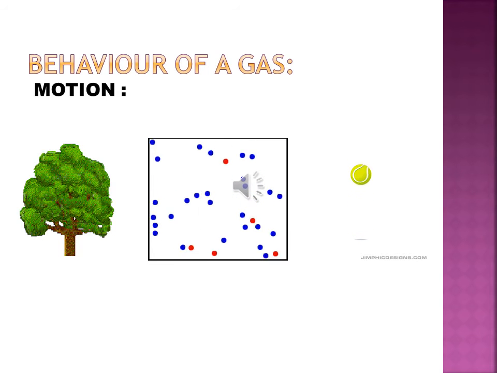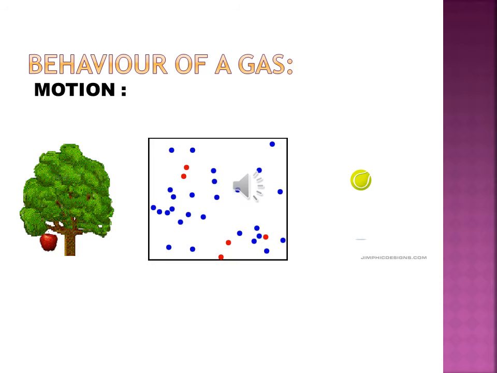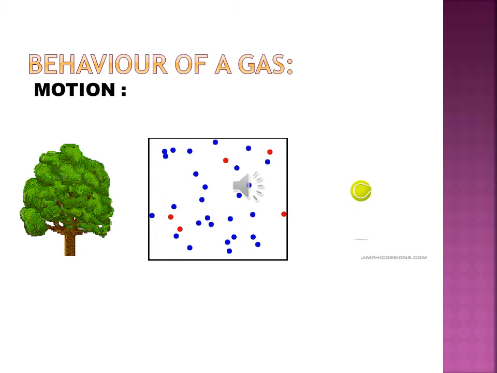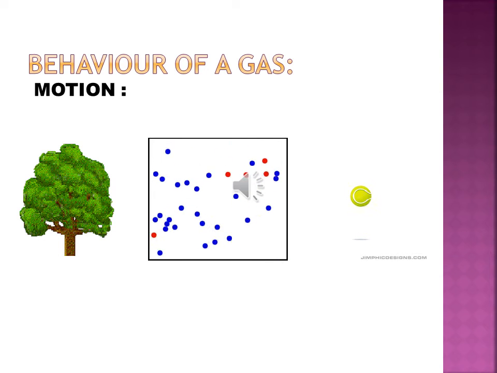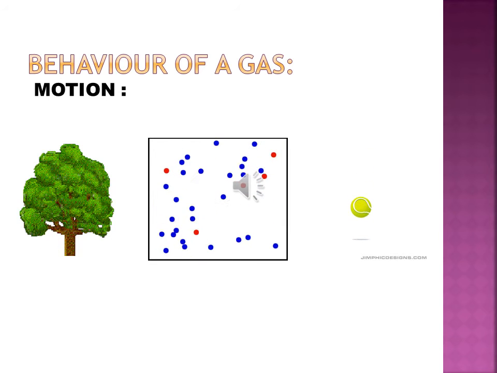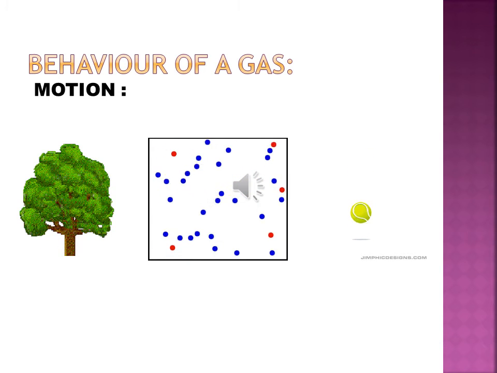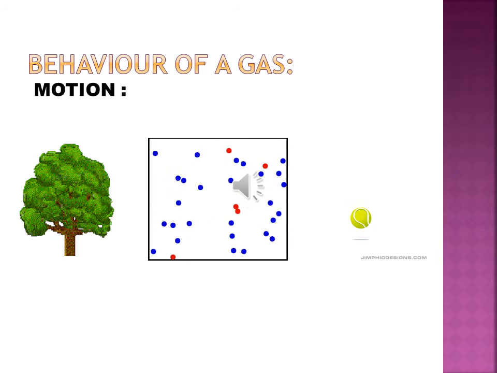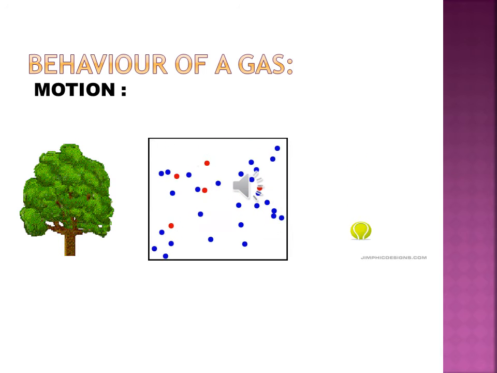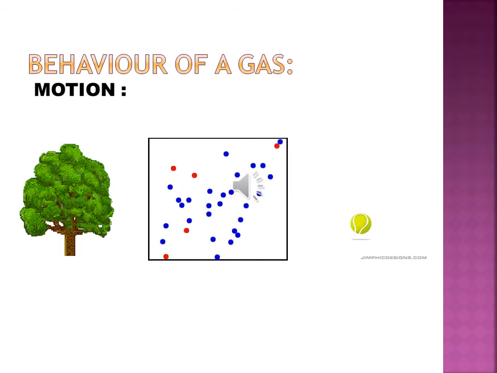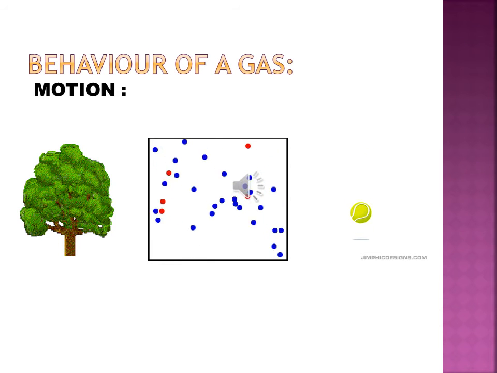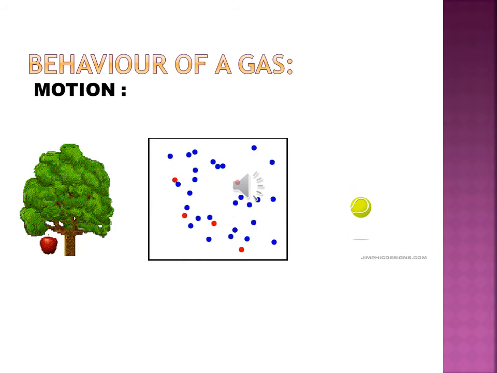And the third picture is showing a ball bouncing. As you throw any object, it will come down towards earth. It will come down due to laws of motion. So by comparing the two pictures, that means the apple tree and the ball, with respect to molecules' motion, we can say Newton's laws of motion can be applicable to the apple tree and to the object which is falling down.